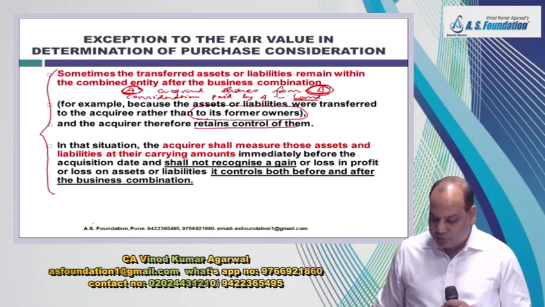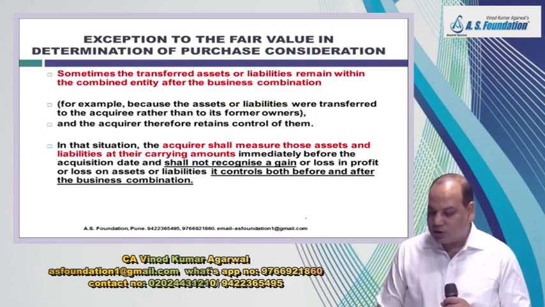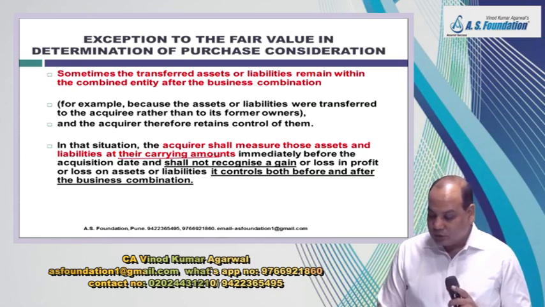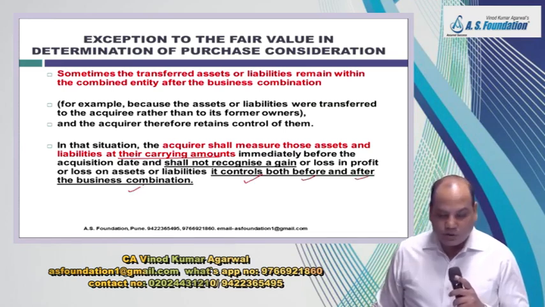In that situation, the acquirer shall measure those assets and liabilities at their carrying amount only, immediately before the acquisition date, and shall not recognize a gain or loss in profit or loss, as it controls both before and after the business combination.